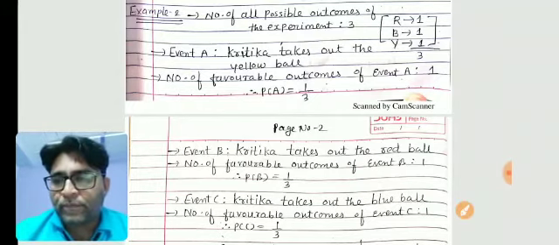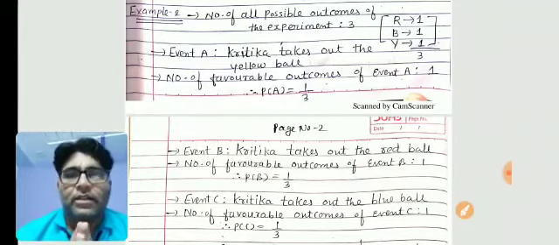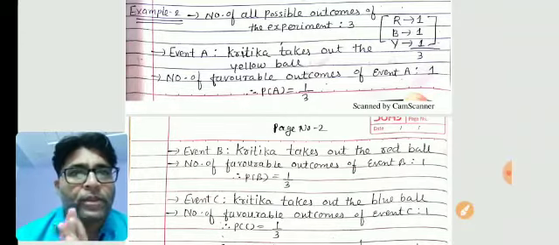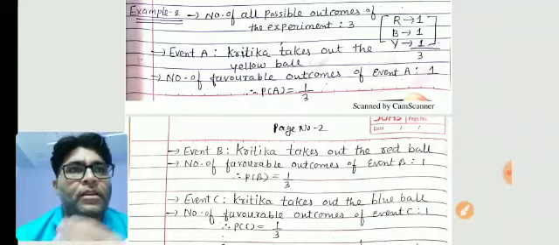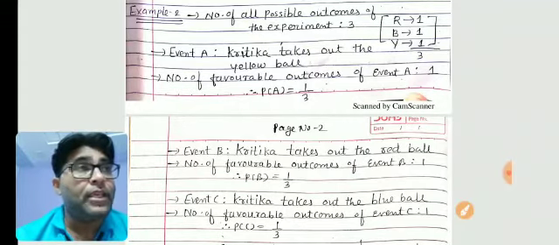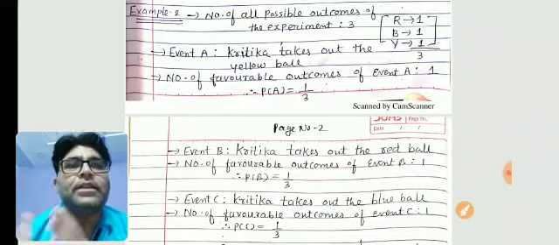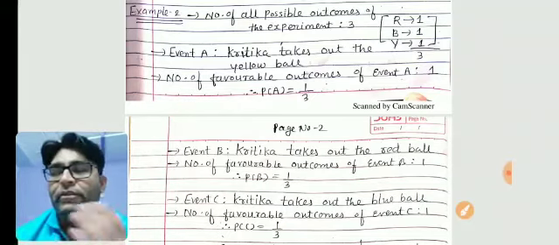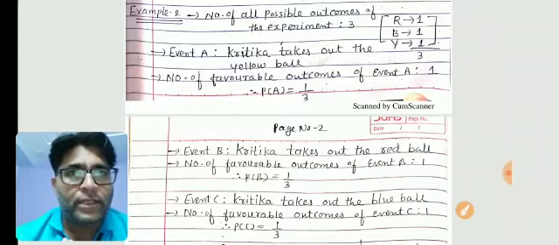Now first event, Kritika takes out the yellow ball. So number of favorable outcomes of event A, yellow ball, is only one. So that is 1. The probability of event A is number of favorable outcomes of event A divided by number of all possible outcomes of the experiment, 1 by 3.